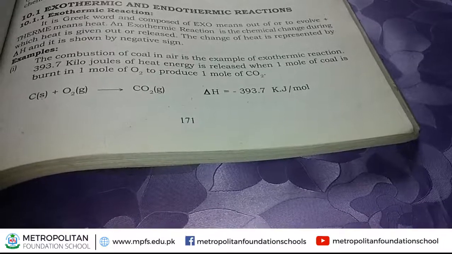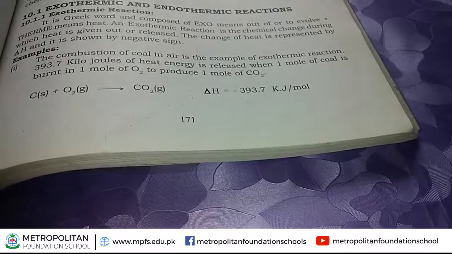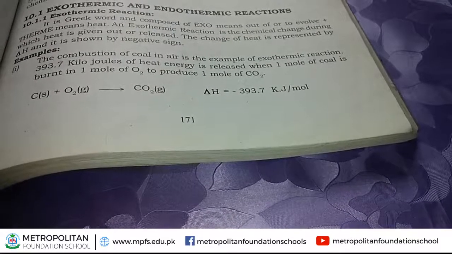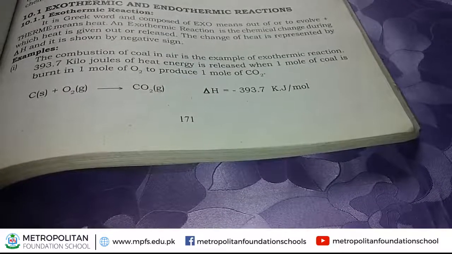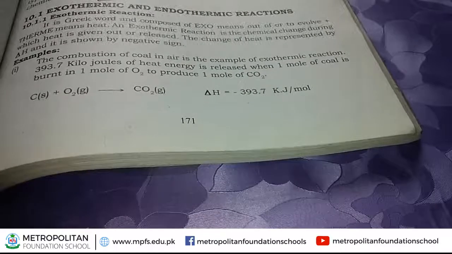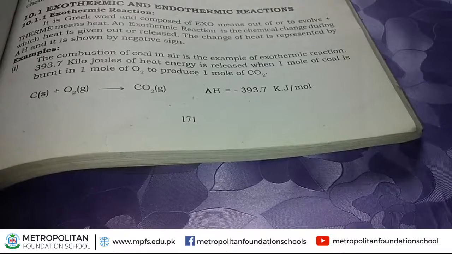Along with the value of delta H, a negative sign is mentioned. This negative sign indicates heat energy is released. That's why we mark a negative sign along with the value. Now we study different examples of exothermic reaction.